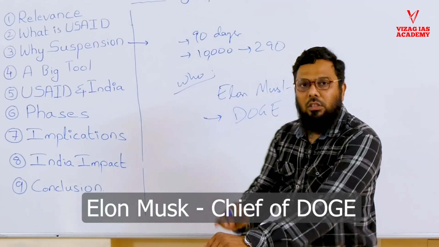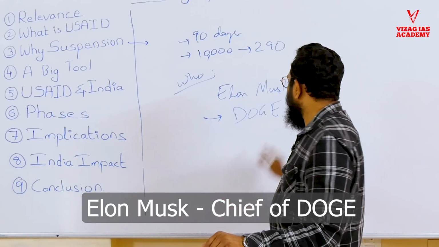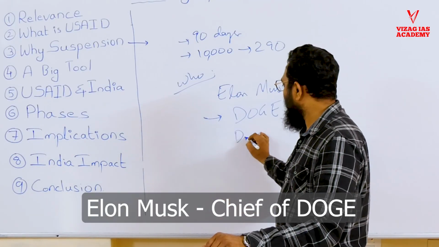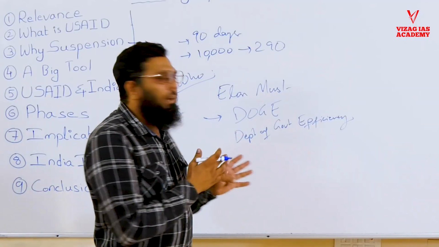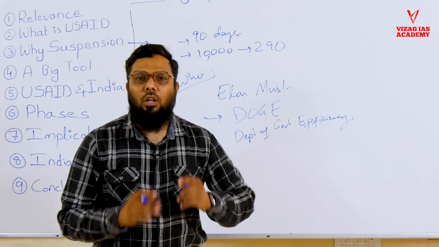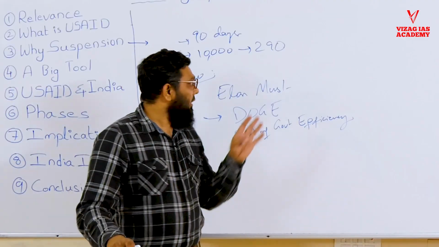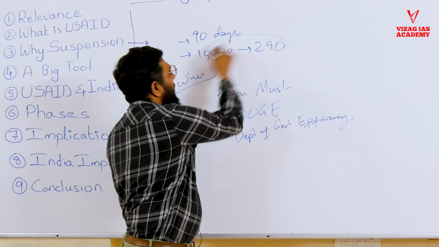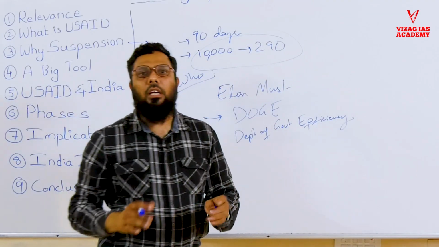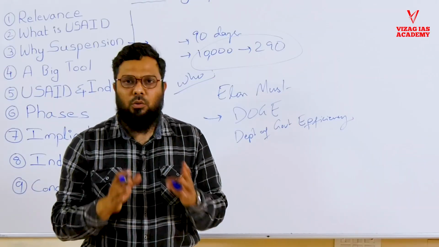of DOGE. What is DOGE? Department of Government Efficiency. So, he is the main person behind it. He calls USAID scrap. He is the main person who is going for this downsizing of the people who are working in USAID. He wants to restrict funding.